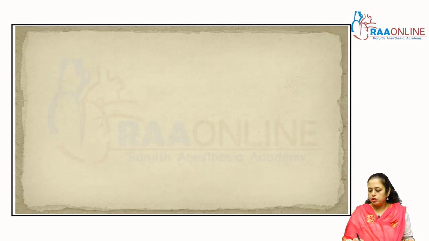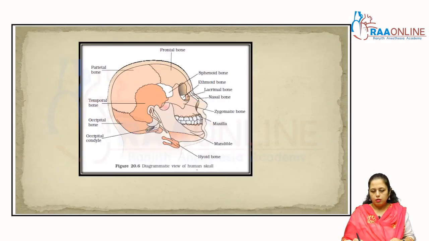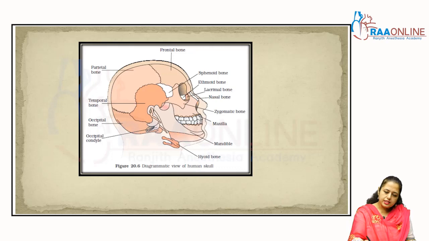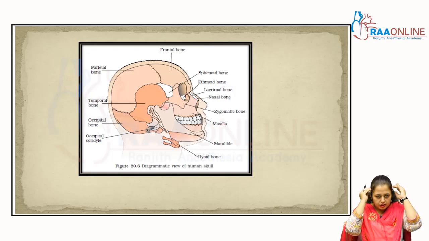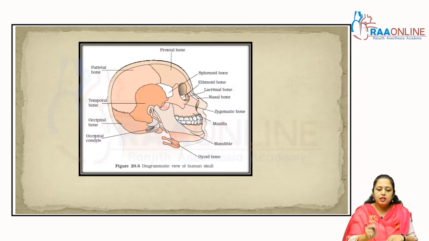Now come to the next question. See here, that is the diagrammatic view of the human skull. That is the frontal bone. This is the sphenoid bone, right? Ethmoid, the lacrimal, the nasal bone, zygomatic bone. Mandible, maxilla, right? That is the frontal, parietal, temporal, occipital. Clear? So all these are the bones which are arranged in your skull. This is the diagram of NCERT, figure number 20.6. Clear?